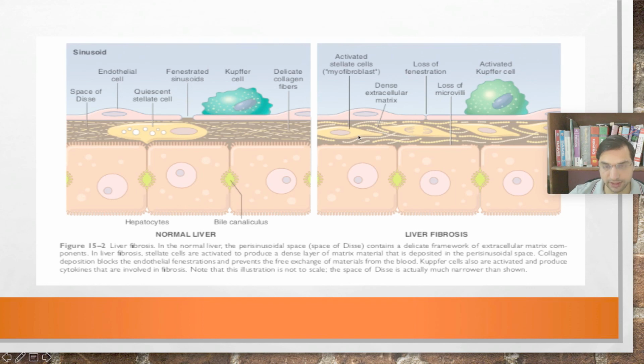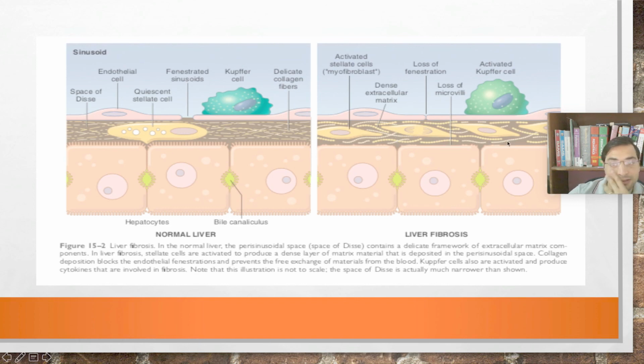They will convert themselves into myofibroblasts. These activated stellate cells are called myofibroblasts. These myofibroblasts will start producing extracellular matrix which is rich in collagen and fibrin, and that will cause fibrosis.